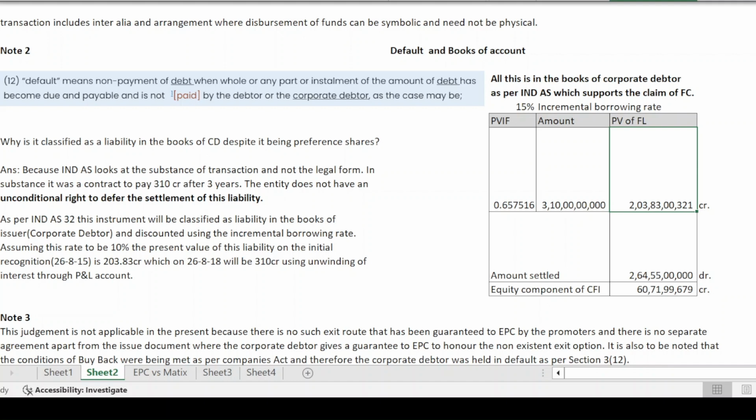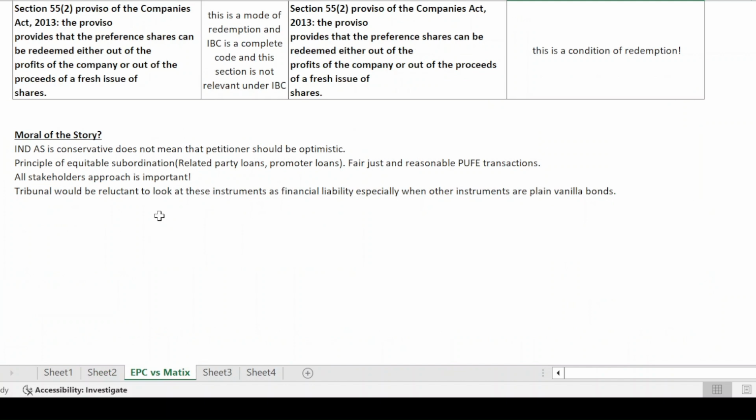Now, this is one accounting that is being done. So which interpretation is correct? Differentiating the financial liability component and the equity component, or looking at this entire instrument as an equity instrument? Here I would want to talk about this aspect, that the Indian accounting standard looks at this instrument from a conservative perspective, because we are accounting it in the books of the issuer as a compound financial instrument.